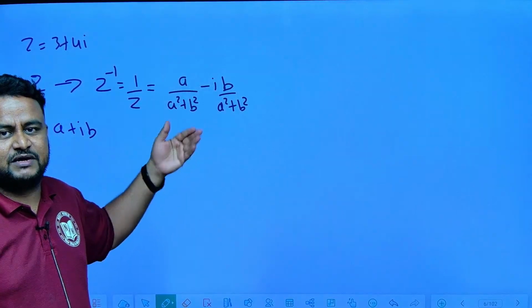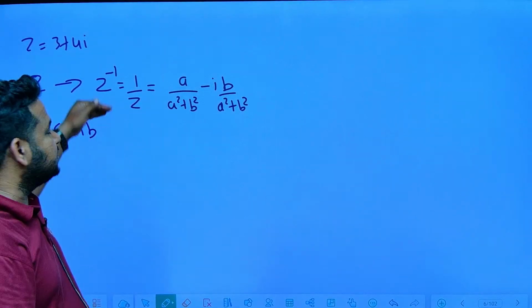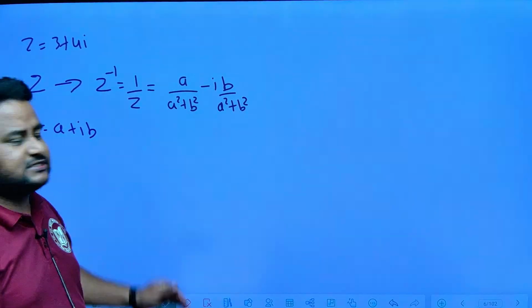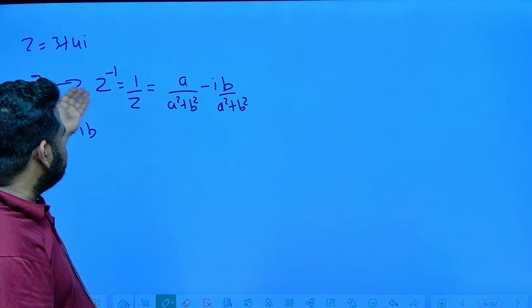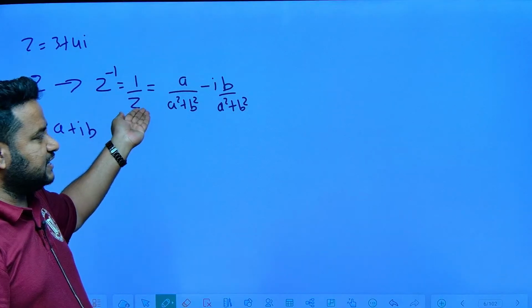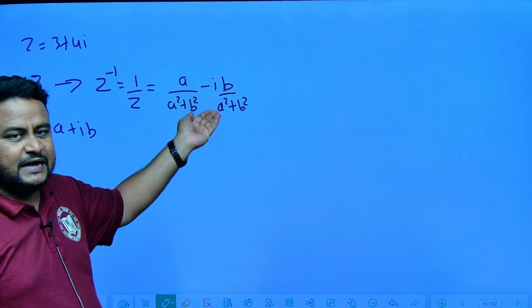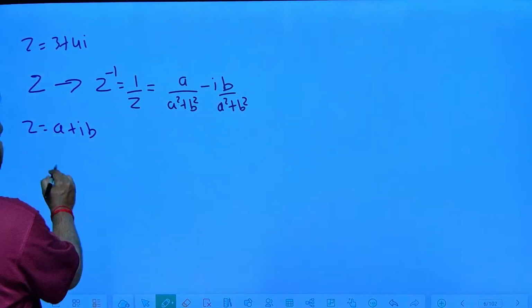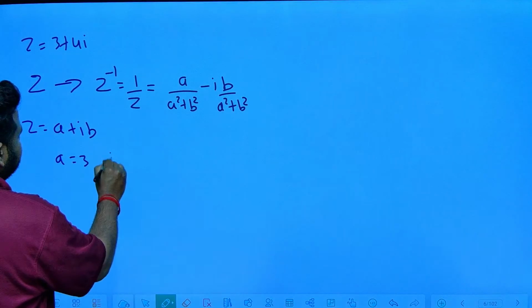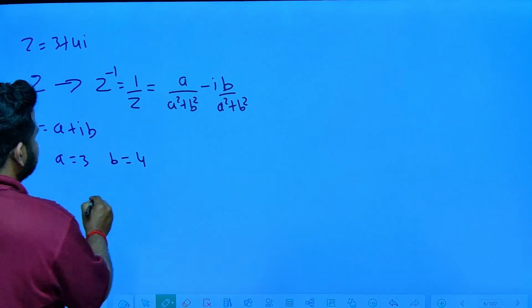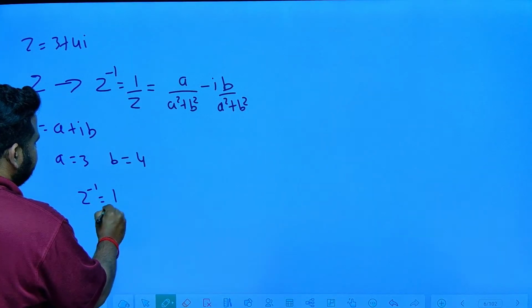If it is minus, it will become plus. But multiplicative inverse means it is the reciprocal of the given complex number, that is z inverse. For z, the multiplicative inverse is z inverse, that is 1 by z, that is a by a square plus b square minus i into b by a square plus b square. So for this question, here a is what? a is 3, here b is what? 4.